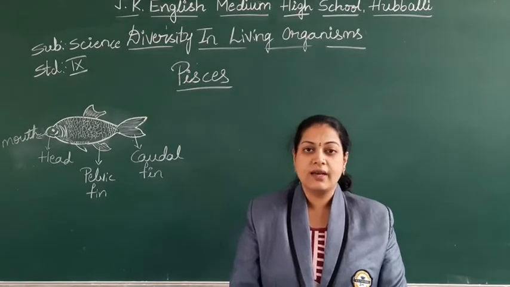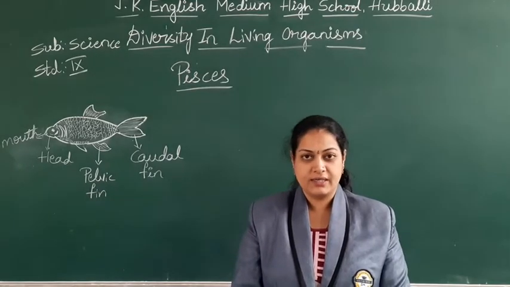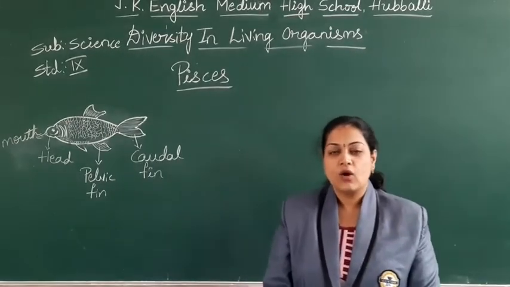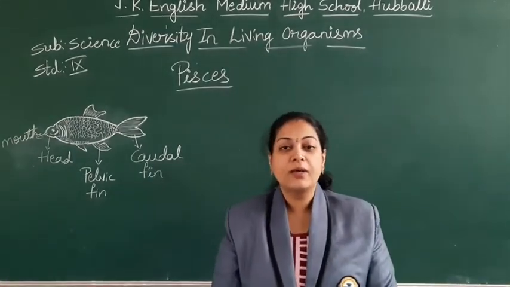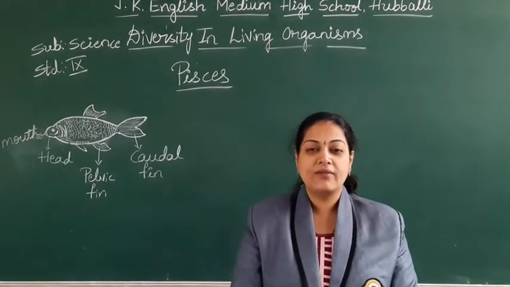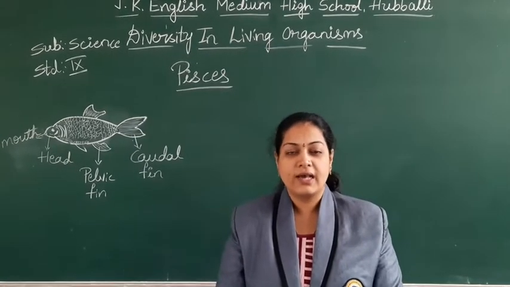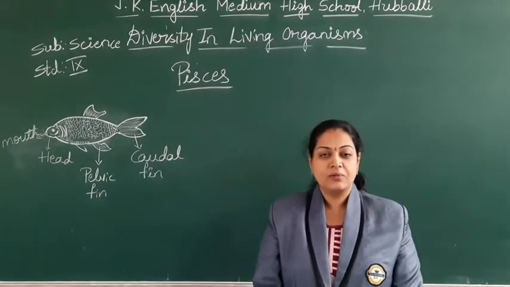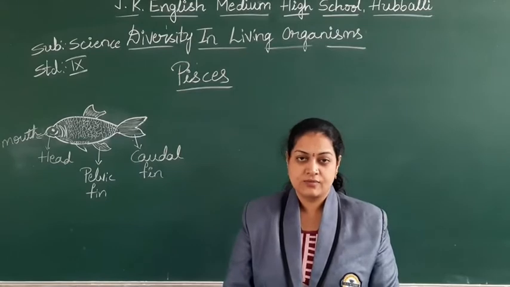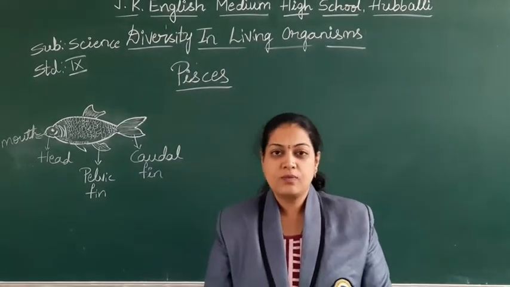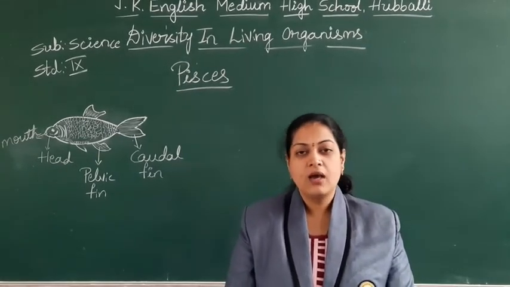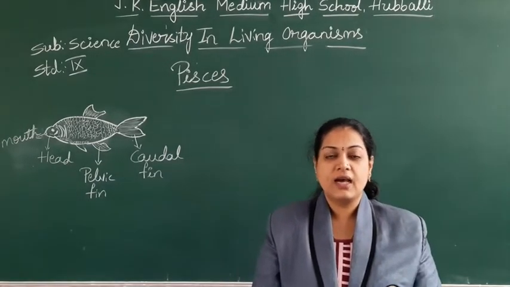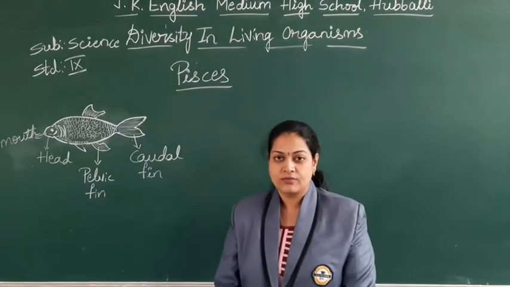In our previous class we discussed the general characteristics of the vertebrates, right students? So what do you mean by vertebrates? The organisms which have a vertebral column, which have the backbone, are called vertebrates. Again we are classifying vertebrates into 5 classes: class Pisces, Amphibia, Reptilia, Aves and Mammalia. Let us start with these one by one.